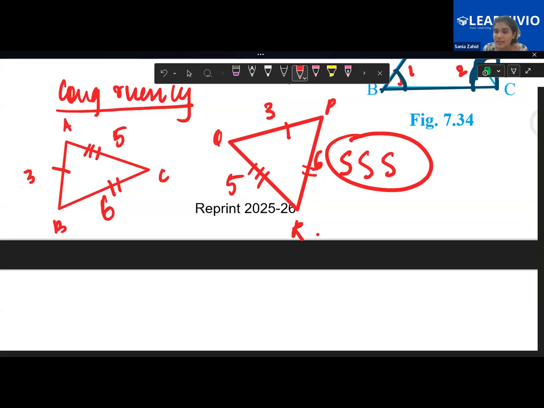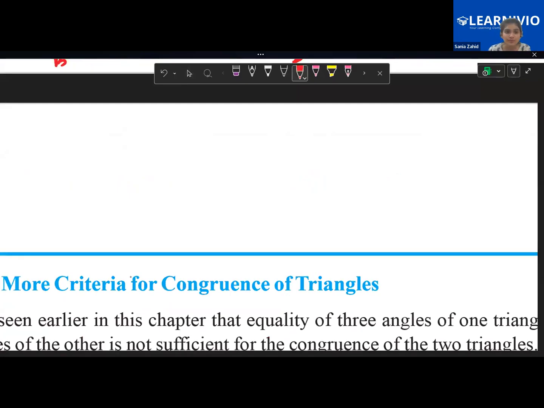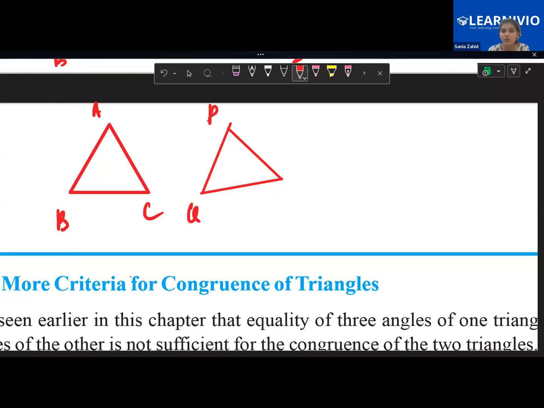A stands for angle, S stands for side. So, for example, let's suppose now I give you this is a triangle and this is another triangle, ABC and PQR. This is 5, this is 7, this is 5, this is 7, this is 30 degree and this is 30 degree.